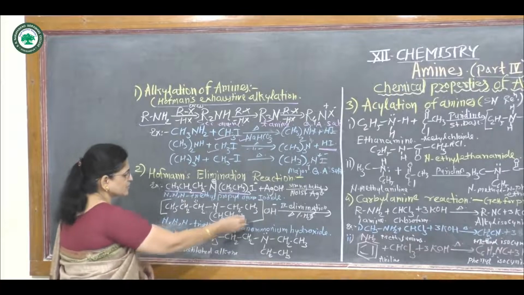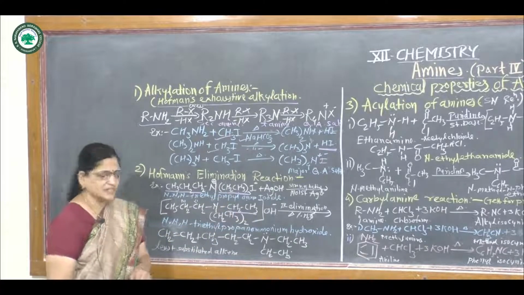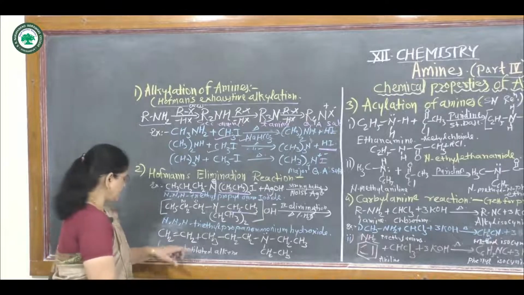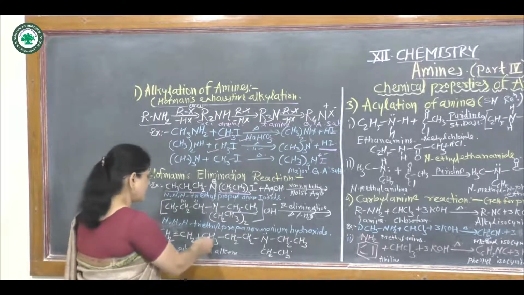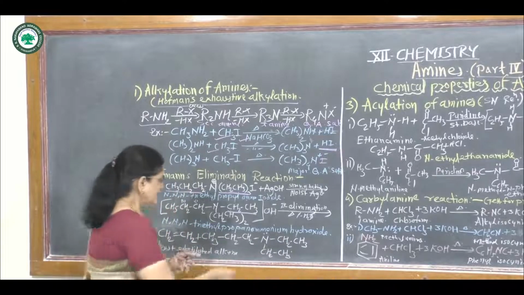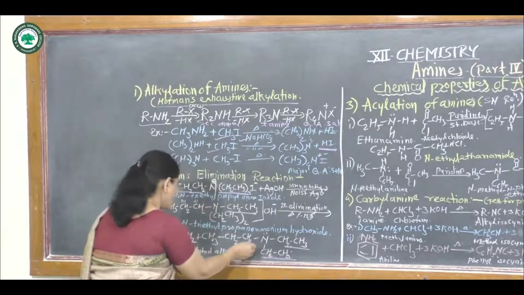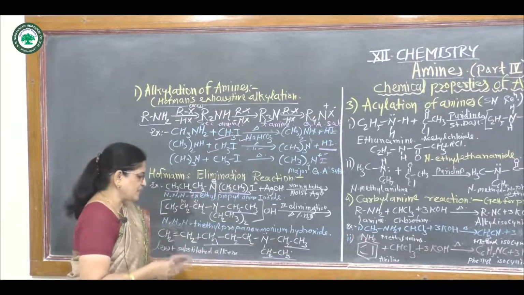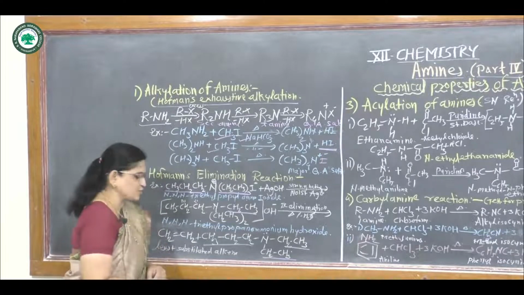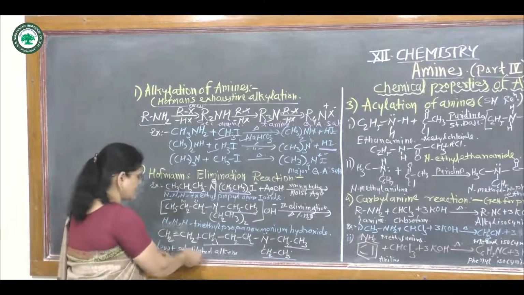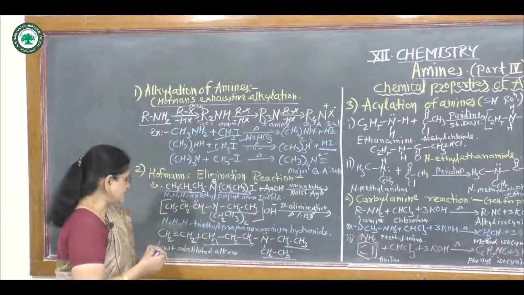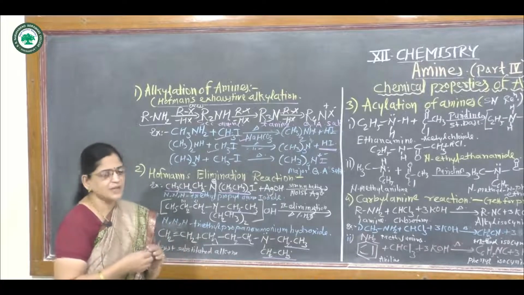Then one of the ethyl groups forms ethene, CH2=CH2, ethene or ethylene, and the remaining product is diethyl propylamine. It remains with two ethyl groups and one propyl group, hence it forms diethyl propylamine. And here one product is CH2=CH2, which is the least substituted alkene. It forms the least substituted alkene. That means this is contrary to Saytzeff's rule.